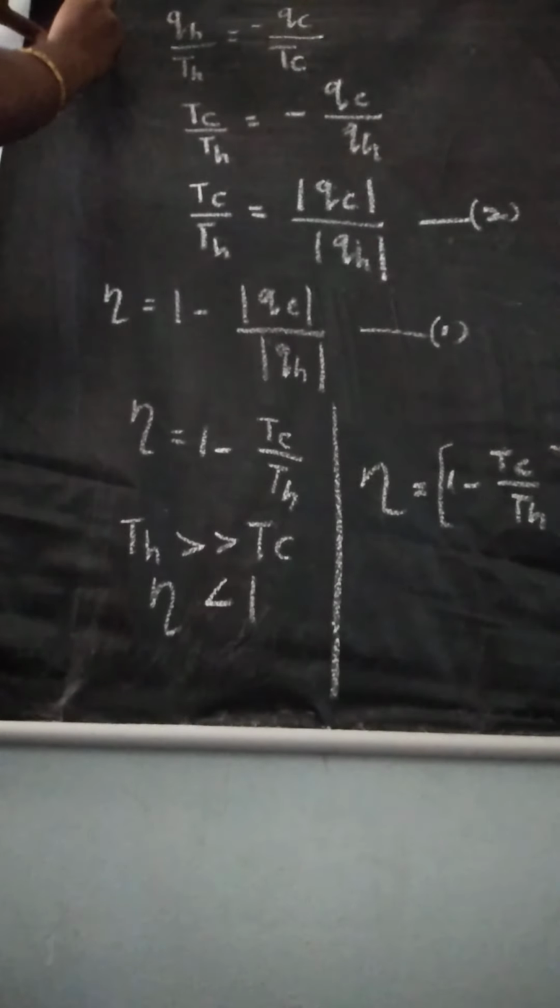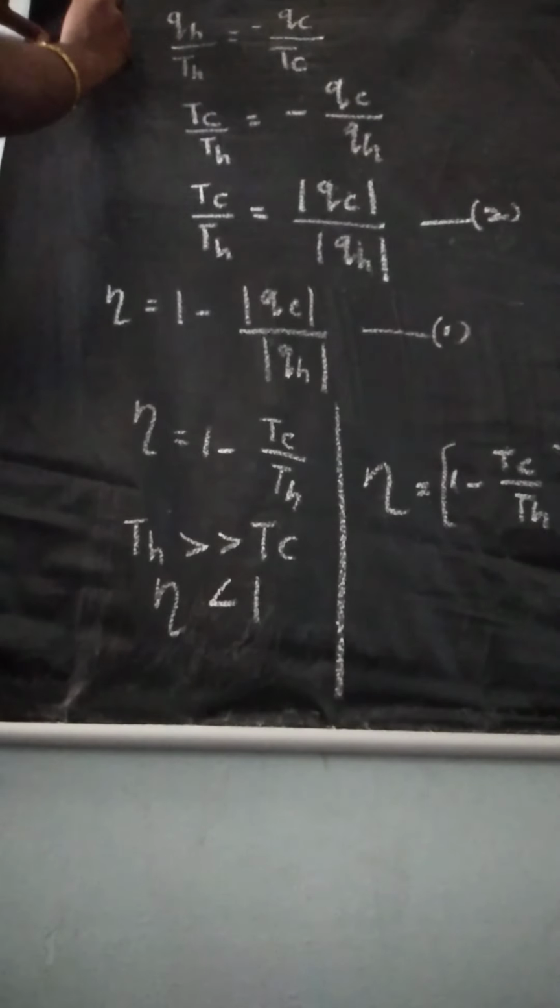Can you tell the statement? Kelvin-Planck statement is, it is impossible to absorb heat energy. The second statement we learned is the Kelvin-Planck statement. It is impossible to absorb heat energy and convert it to work.